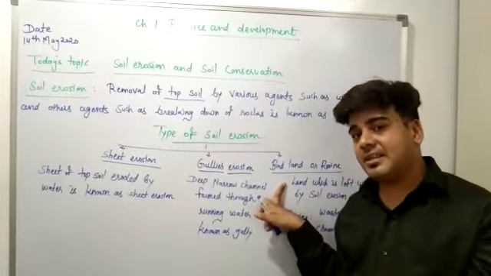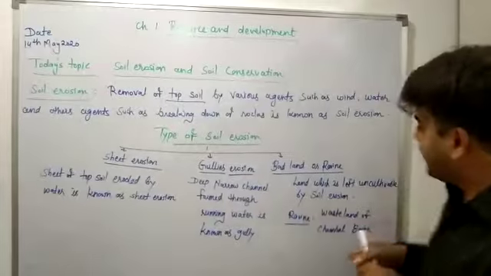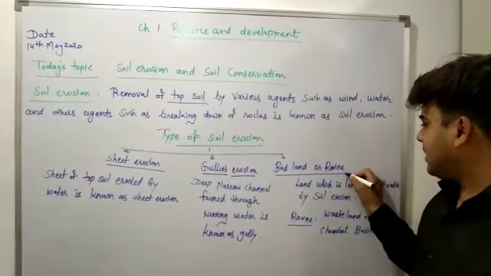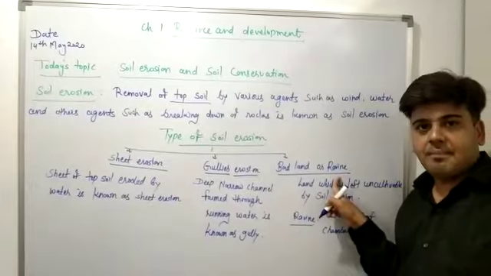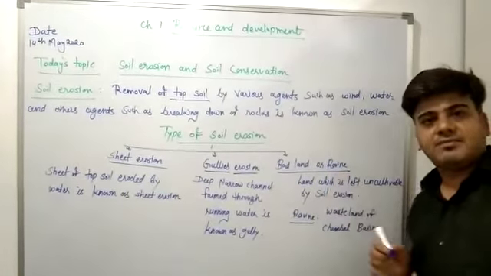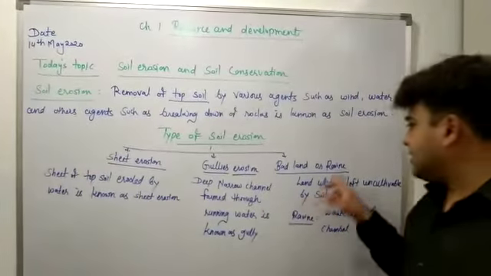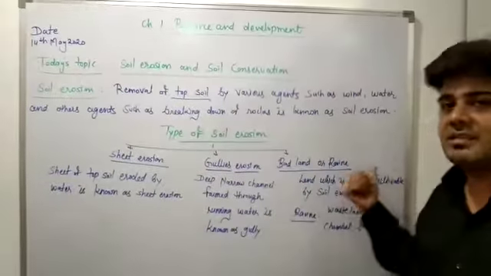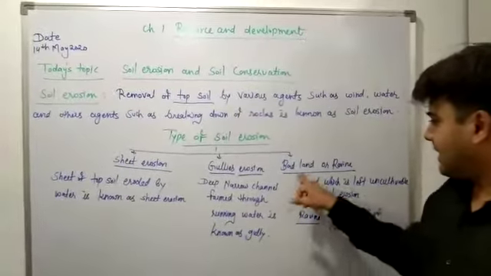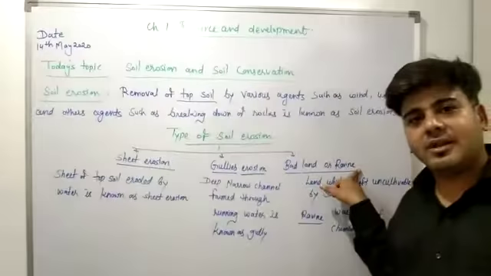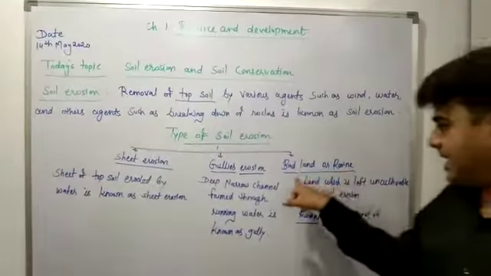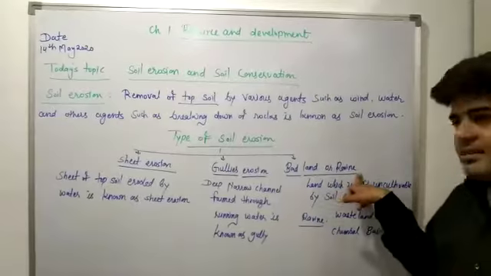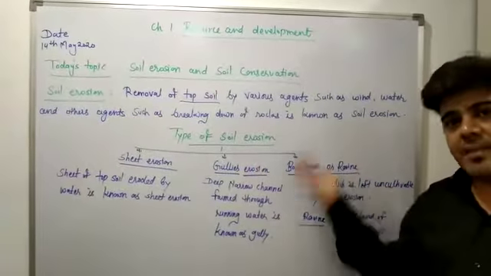And in the Chambal basin, it is commonly known as ravine. Ravine is also badland, but it is a term known in the Chambal basin. It means that near the Chambal, when the land is eroded, then this land is left as uncultivable land. This is known as ravine in the Chambal area. So badland and ravine are the same, but ravine is generally known in the Chambal basin. Again I am telling, the land which is unfit for cultivation is known as badland, and ravine is known in the Chambal basin. It is also a badland.